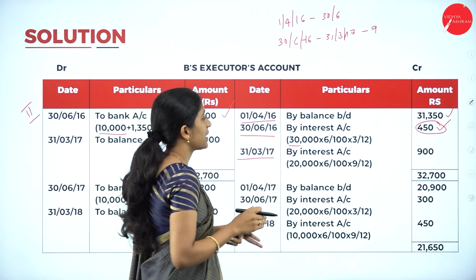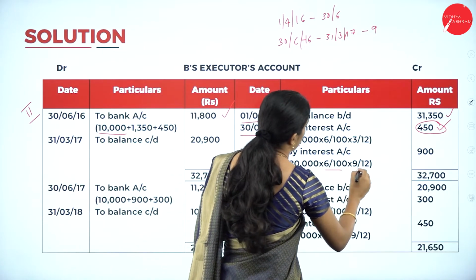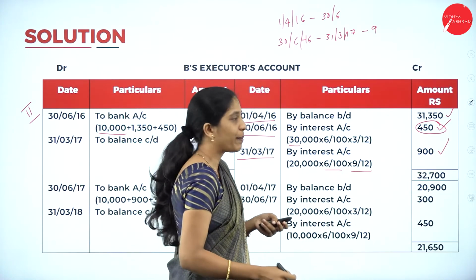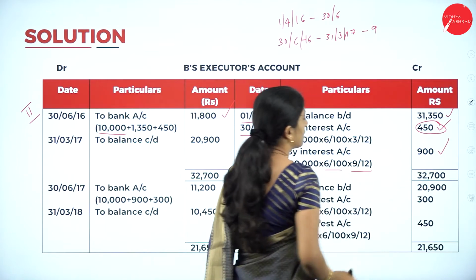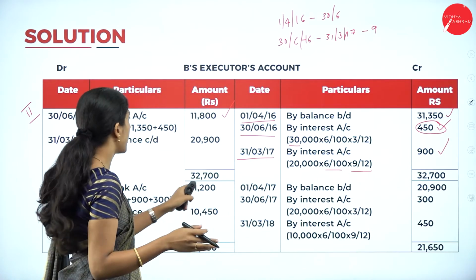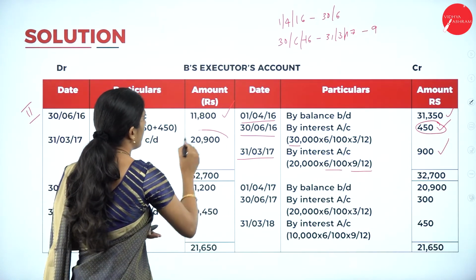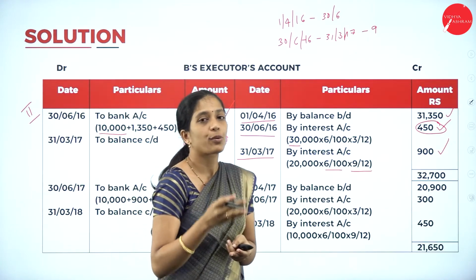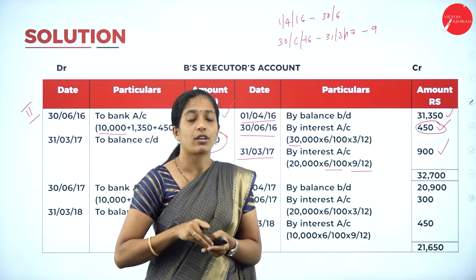So 20,000 into 6% into 9 divided by 12, you'll get 900. Now balance. When you balance, 32,700 on both sides minus 11,800, 20,900 is the balancing figure which has to be carried down, or brought down to the next year.